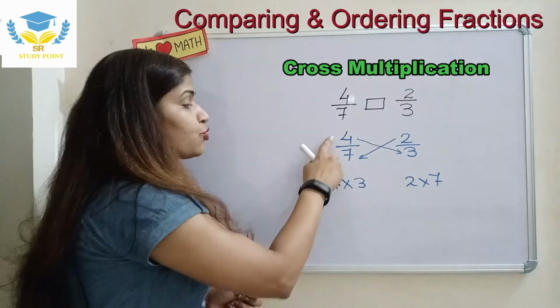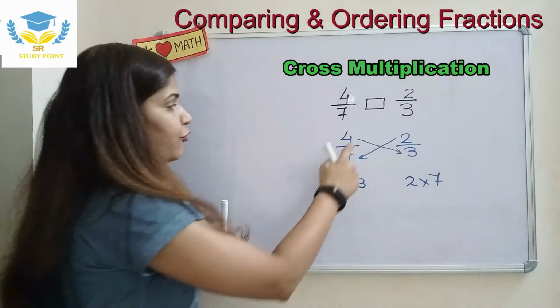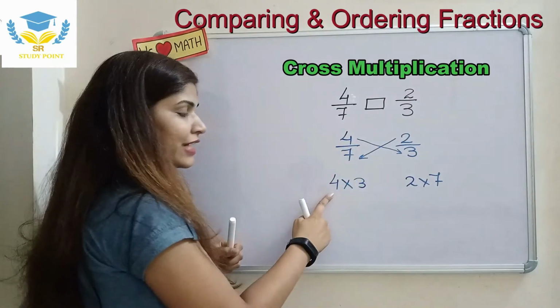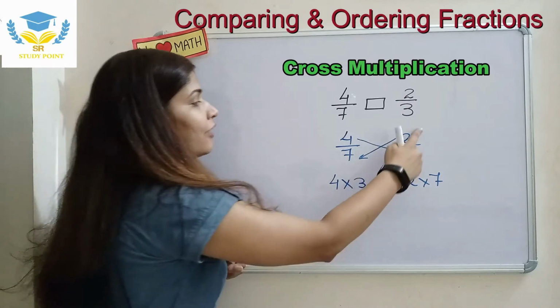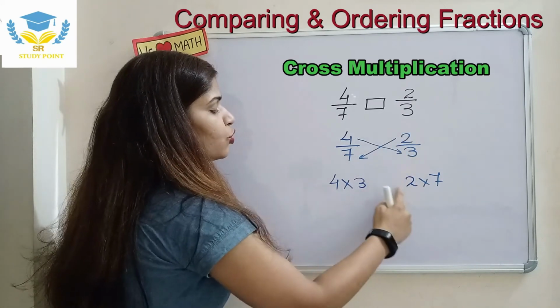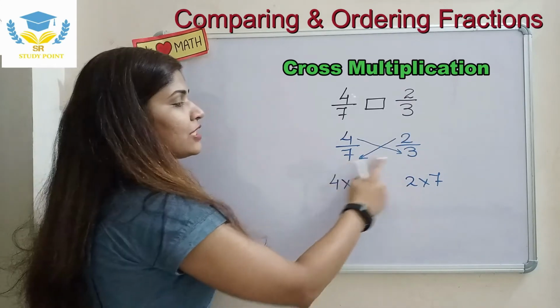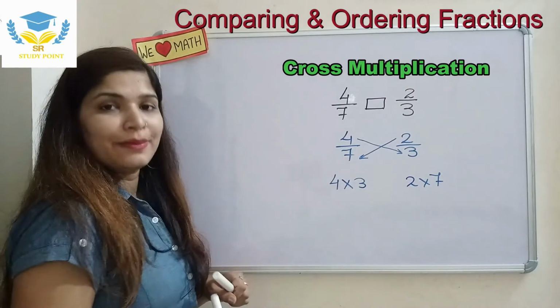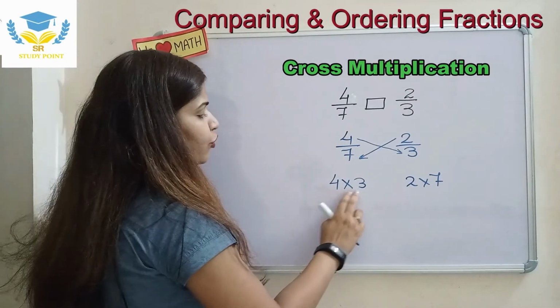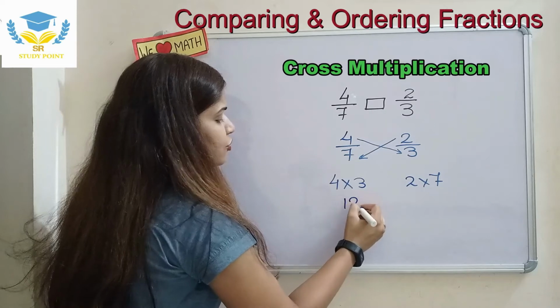Keep this point in your mind, children. We are not supposed to change the place of the numerator. If 4 is at the left hand side, 4 will remain at the left hand side. If 2 is at the right hand side, 2 will remain at the right hand side. We can just change the place of the denominator while multiplying. Now let us see. 4 3s are 12.